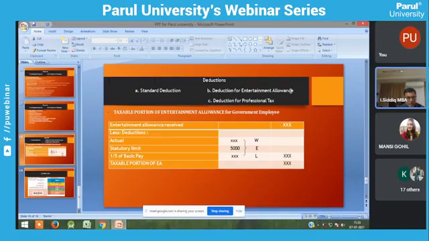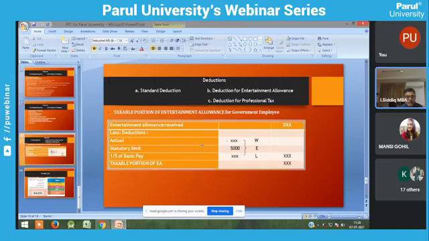It is applicable to government employees. The taxable portion of entertainment allowance is only applicable to government employees. So what is the entertainment allowance? Suppose it is received by a private employee, what is the taxable provision? It is fully taxable. If it is received by a private employee, it is fully taxable. If it is a government employee, the deduction is there.